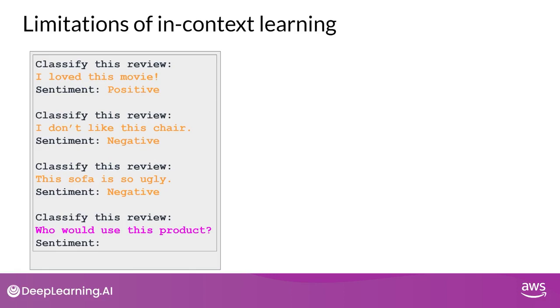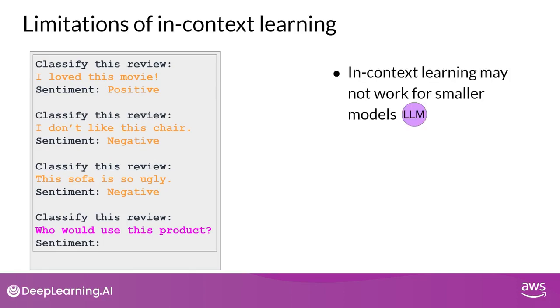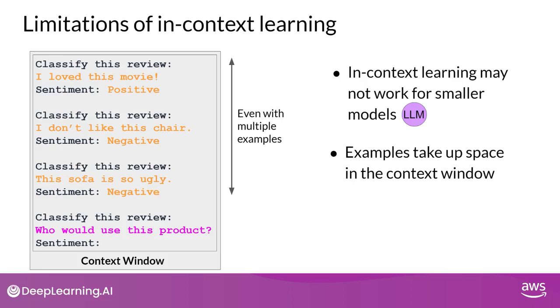However, this strategy has a couple of drawbacks. First, for smaller models, it doesn't always work, even when 5 or 6 examples are included. Second, any examples you include in your prompt take up valuable space in the context window, reducing the amount of room you have to include other useful information.